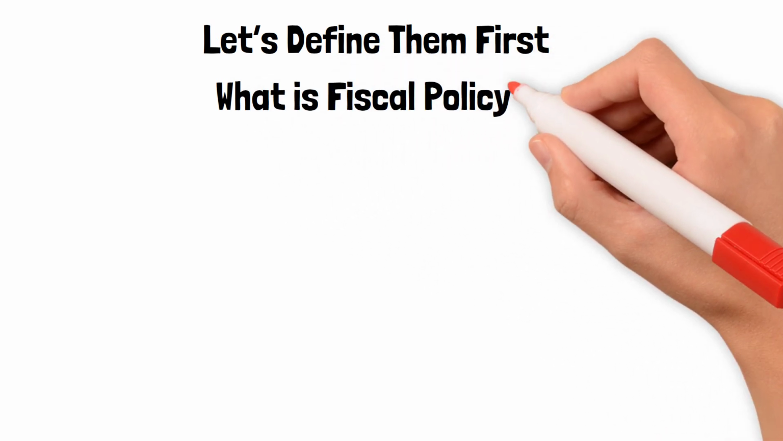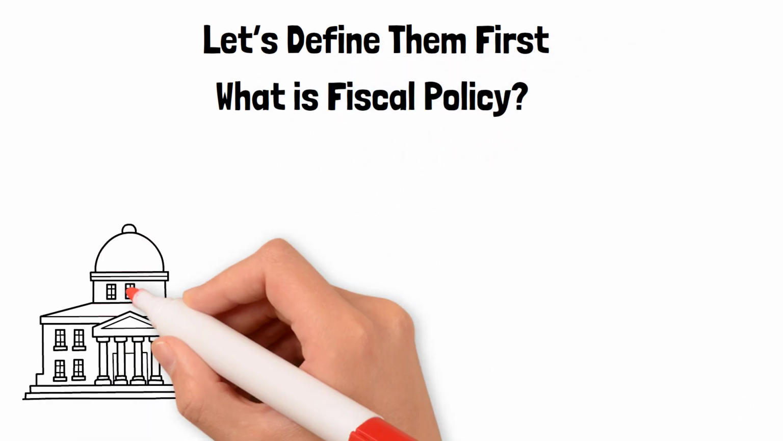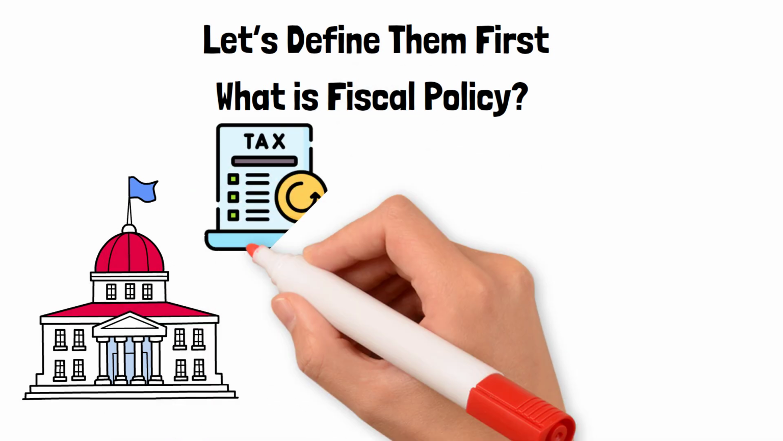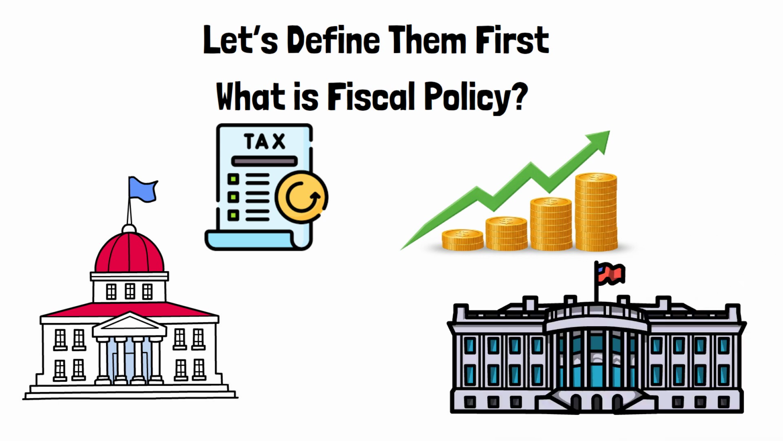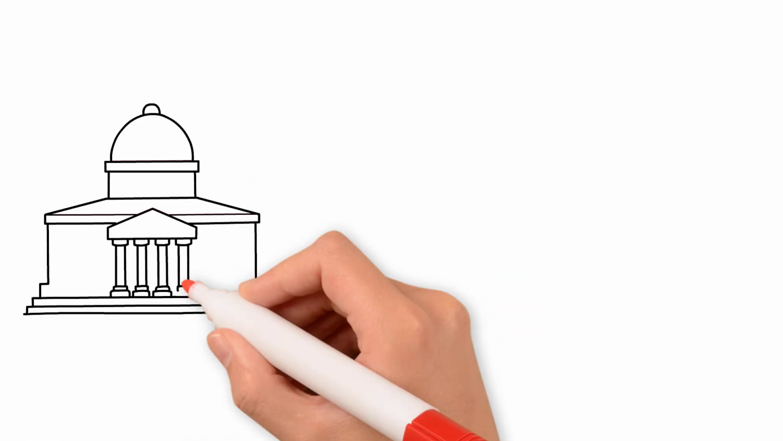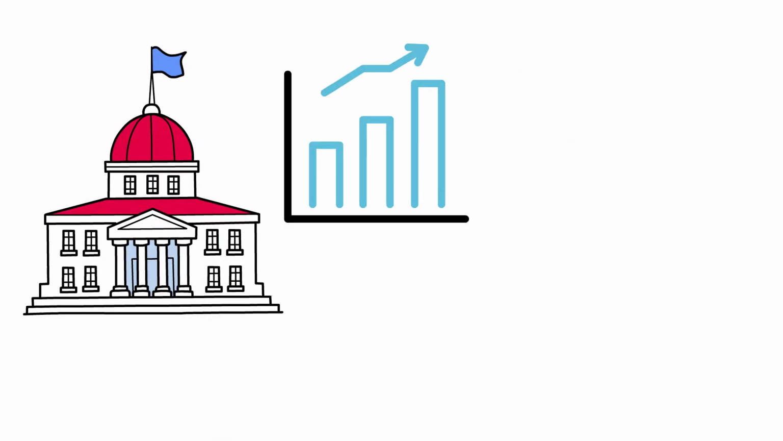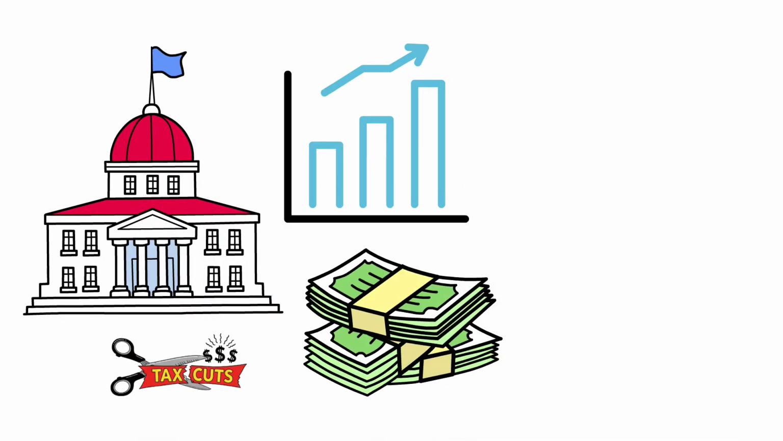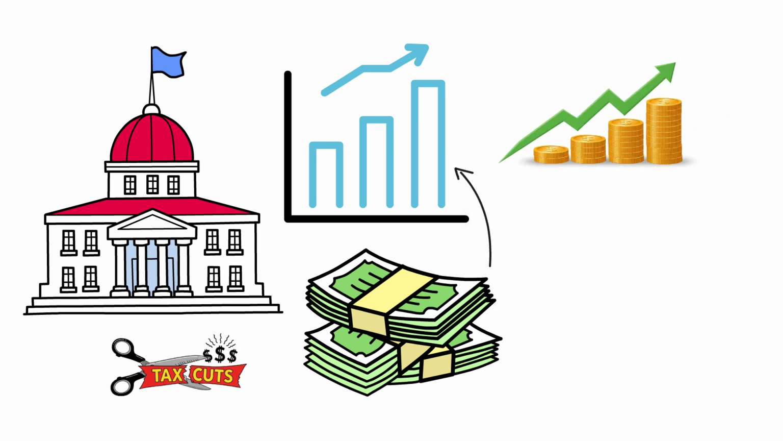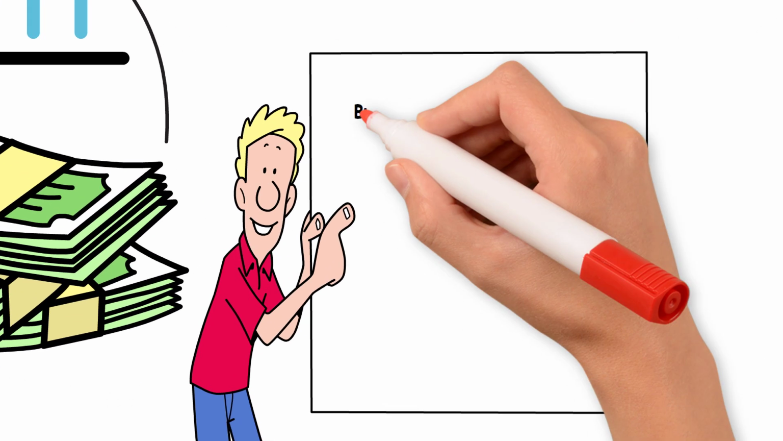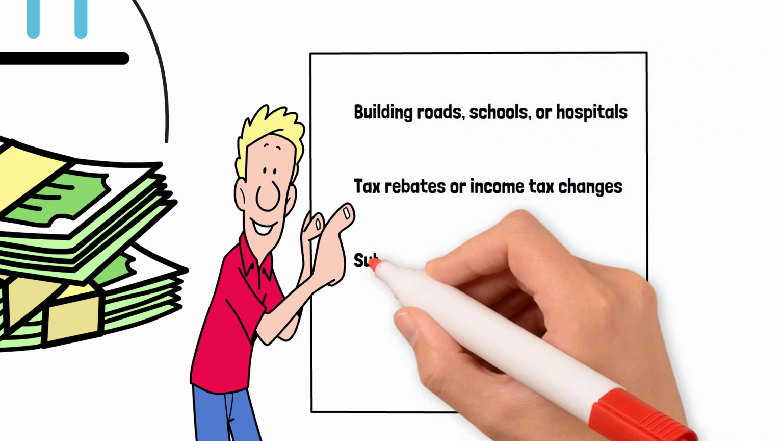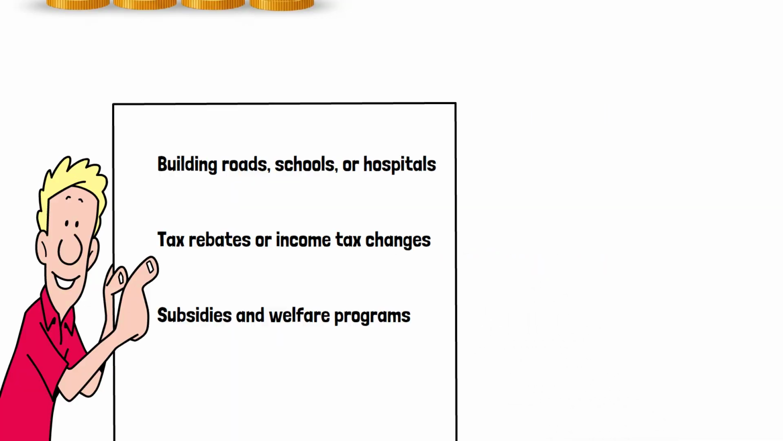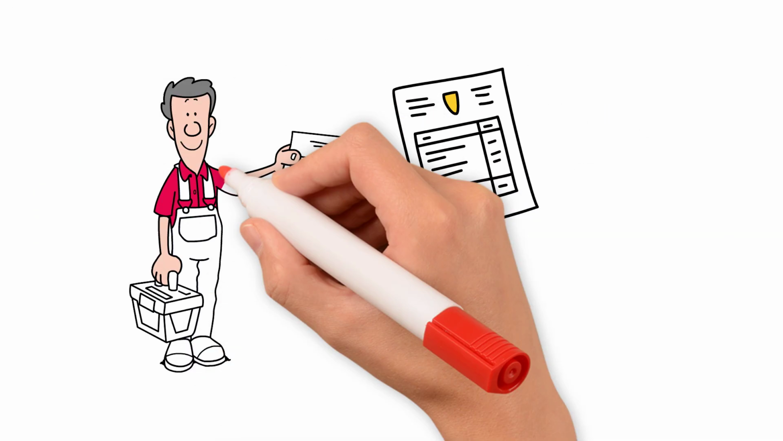Let's define them first. What is fiscal policy? Fiscal policy refers to how the government uses its spending and taxation to influence the economy. It's controlled by the Ministry of Finance or Parliament, not the central bank. In simple terms, if the government increases spending or cuts taxes, people have more money, demand rises, the economy gets a boost. Examples: building roads, schools or hospitals, tax rebates or income tax changes, subsidies and welfare programs. Fiscal policy is mostly used to fight unemployment or support economic growth.